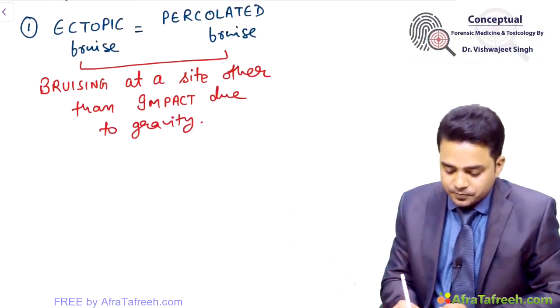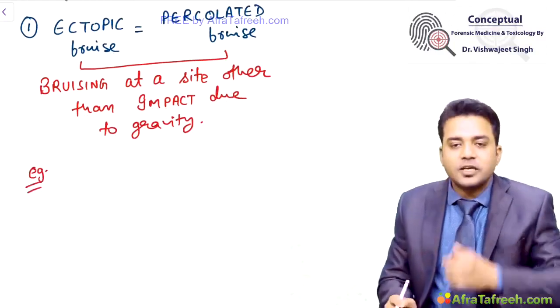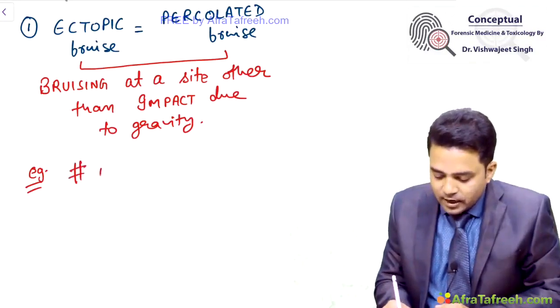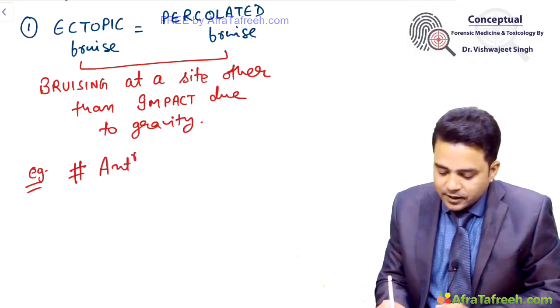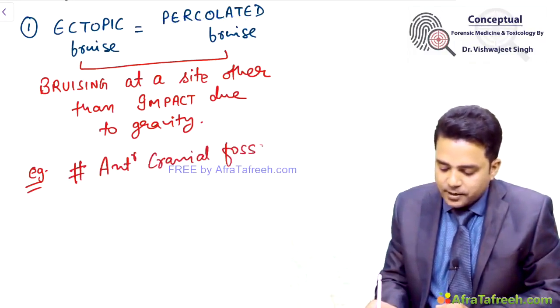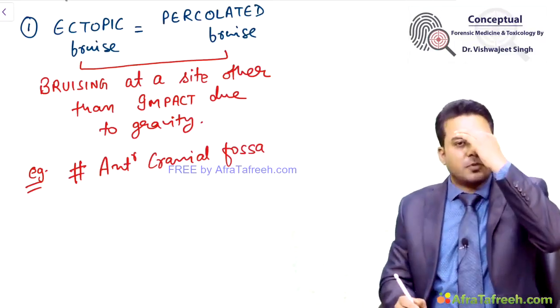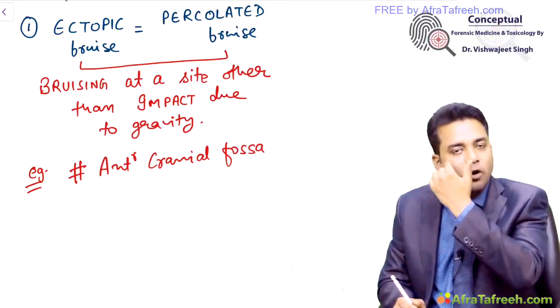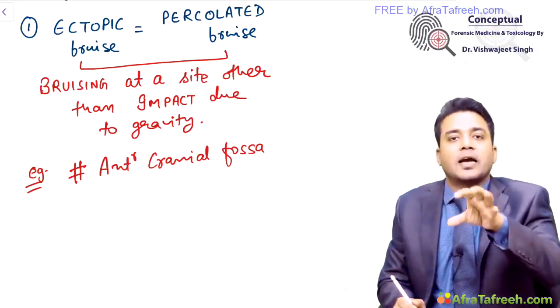For example, if the injury is of forehead, if there is fracture of anterior cranial fossa, what can happen is the blood from this part can seep, can gravitate to your orbits, producing black eye.